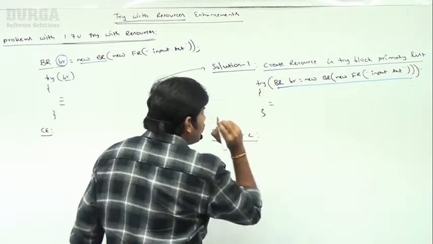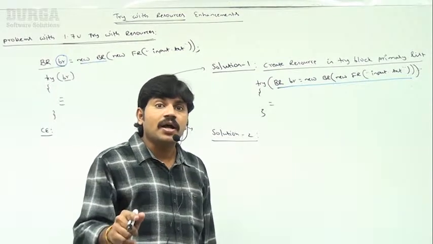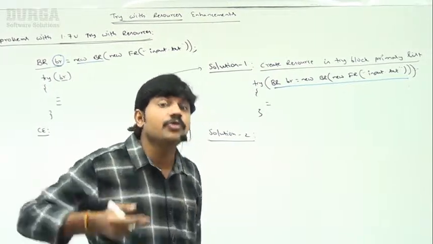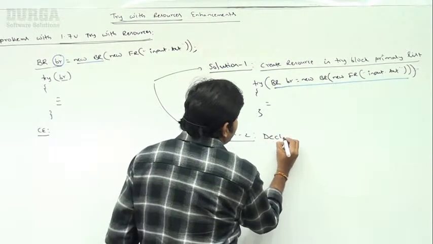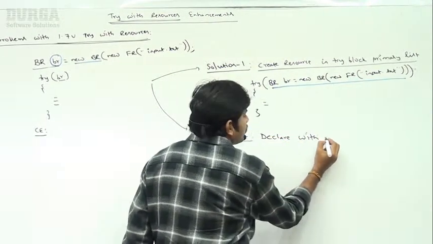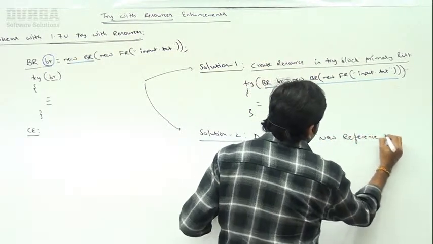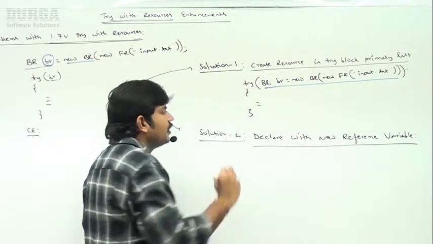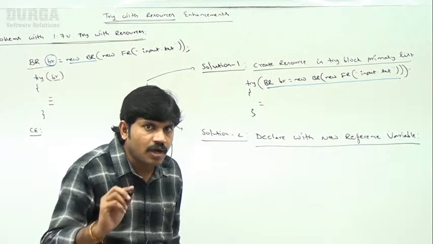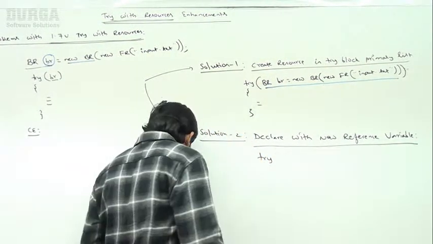Solution 2: even if you created it outside, no problem, but declare it with a new reference variable. What is the meaning of that, sir? Declare with a new reference variable. How can you do it?